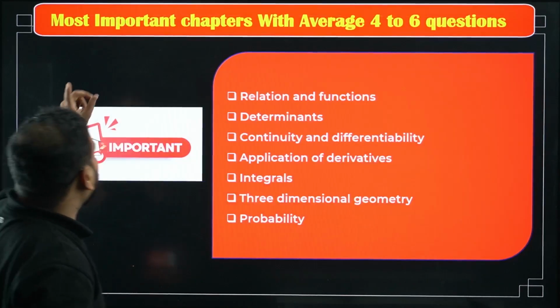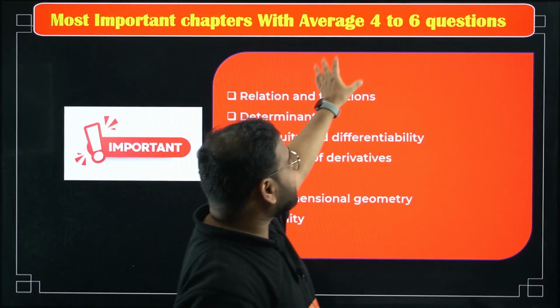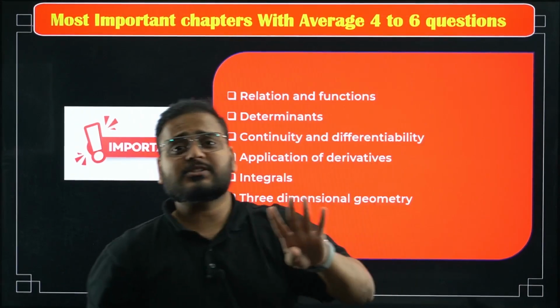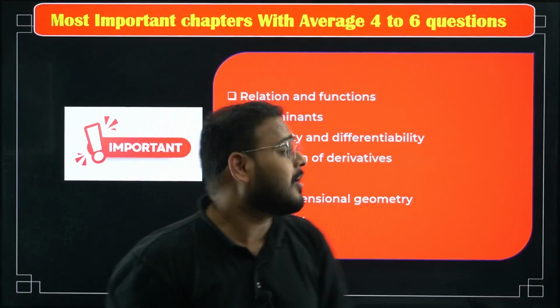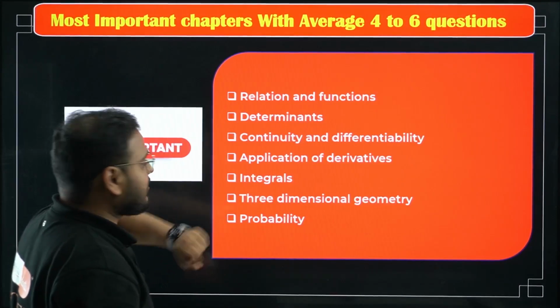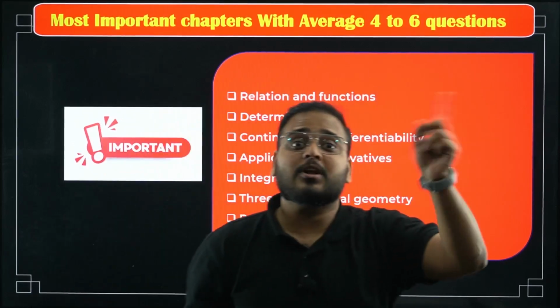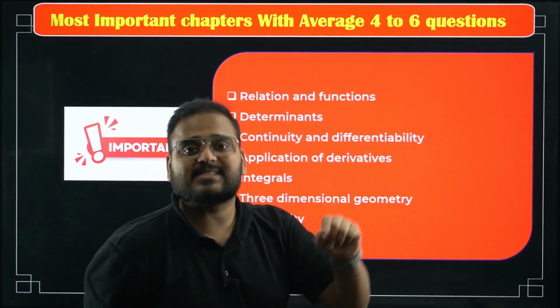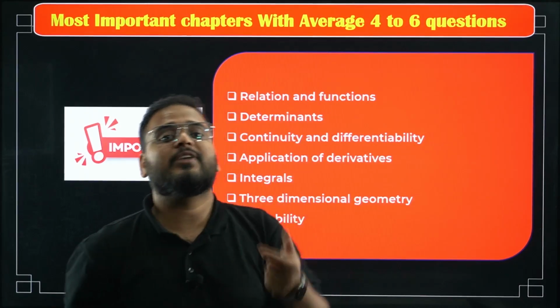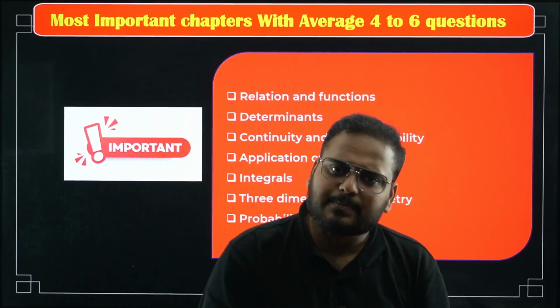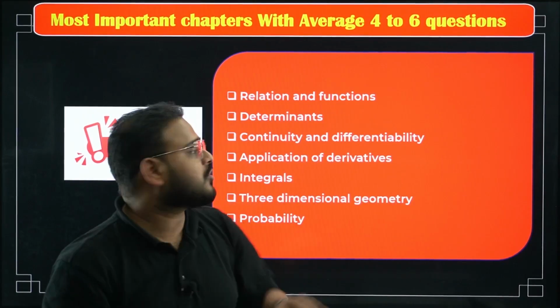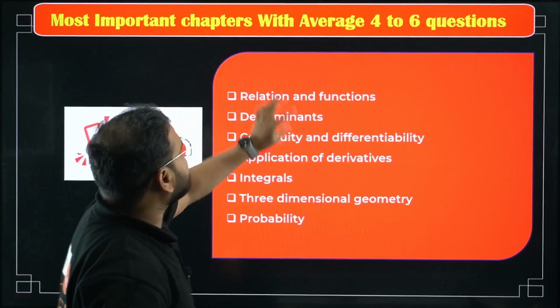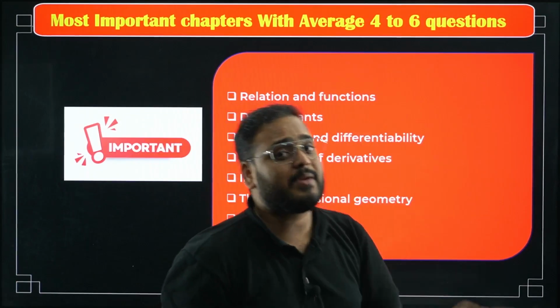Check this out. Your most important chapters with average 4 to 6 questions. 4 to 6 questions, that means 4 to 6 marks from here will be relation and functions, sir. Why this bacha? Both PU1 and PU2, right? Which makes this chapter worth 4 to 6 marks. Yes, simple, and 4 to 6 marks means very, very important, right? It's a simple chapter, right? In PU1 and PU2, so this makes bacha very important. Relation and functions, 4 to 6 marks worth question can be asked from here.